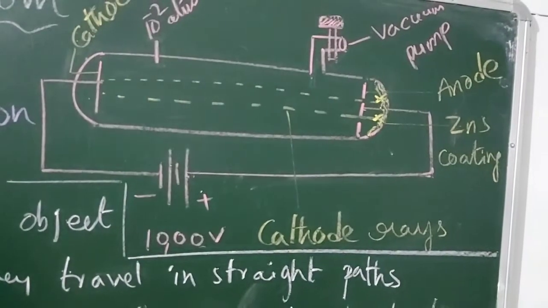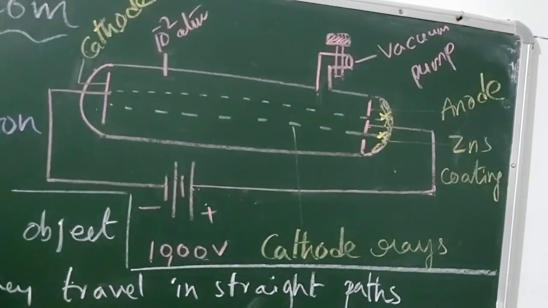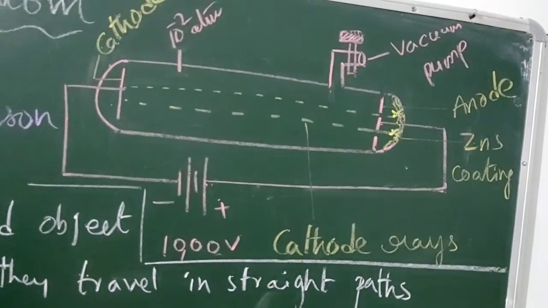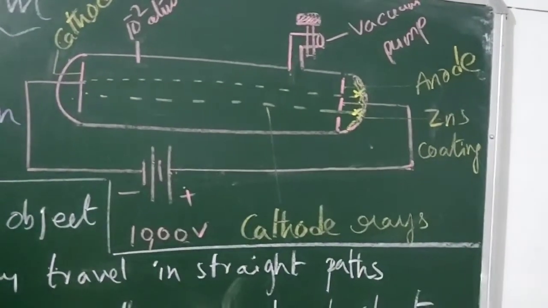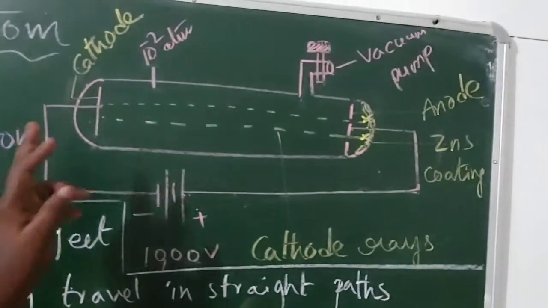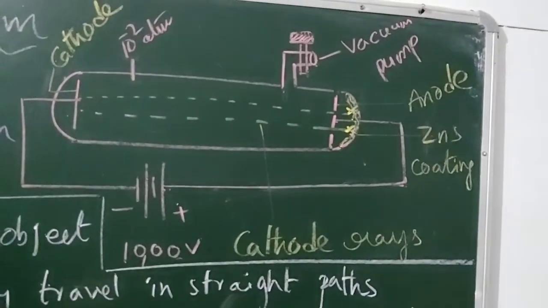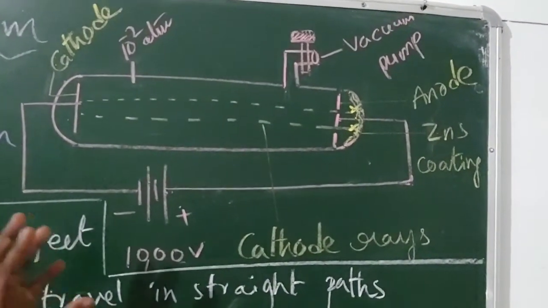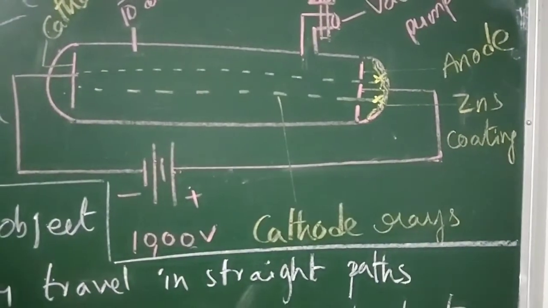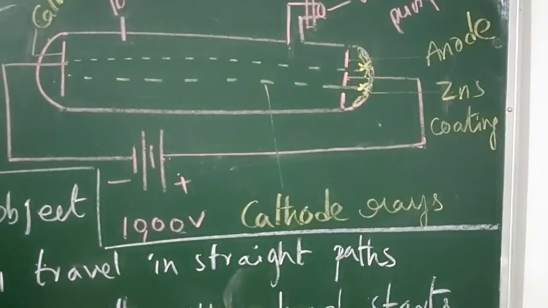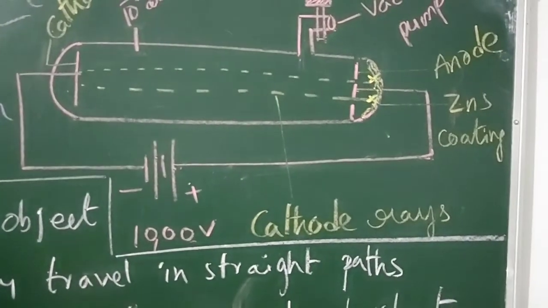Now when the battery is switched on, current passes through the circuit. During the passage of current through the circuit, he observed the production of some rays originating from the cathode to the anode. Actually, these rays are not visible to our naked eye.